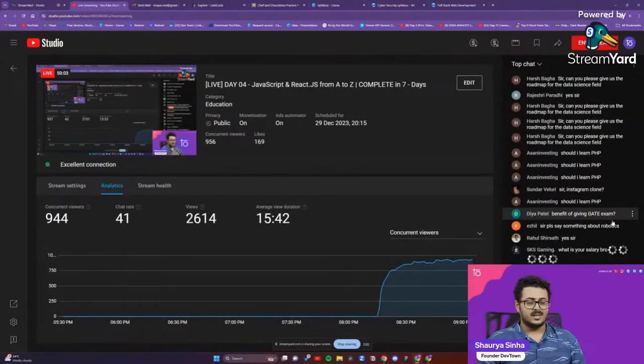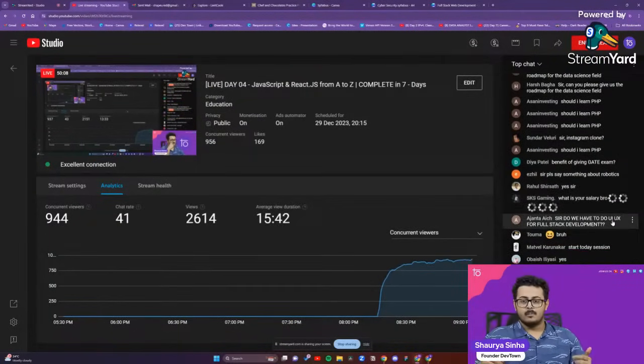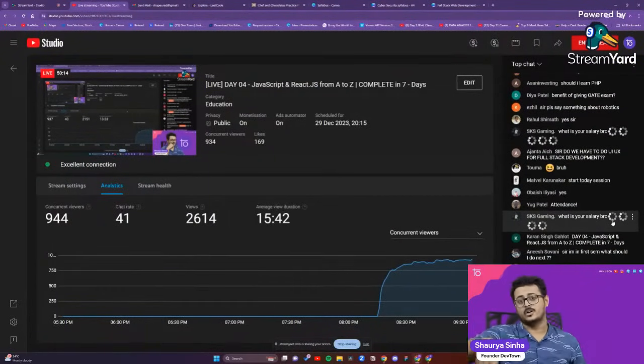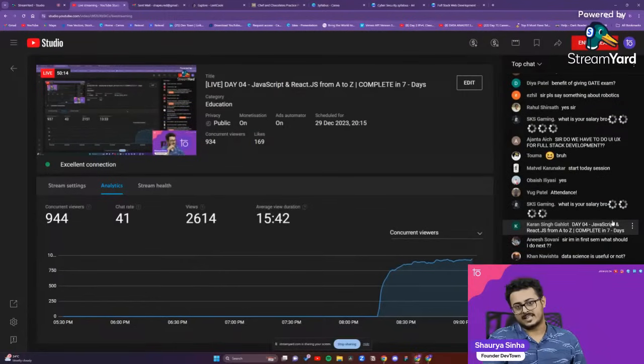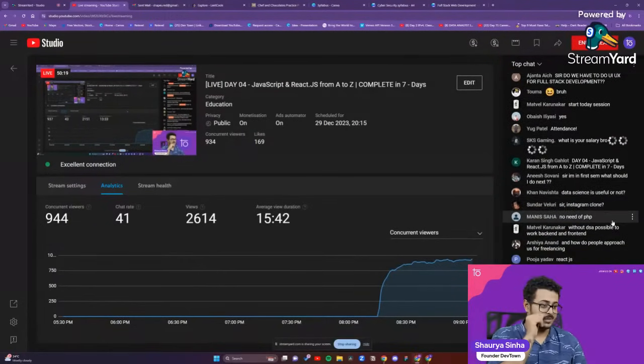What is the salary? I cannot say exactly what my salary is, but approximately, getting a Mercedes Benz E Class on road in Bangalore is my salary. It's my CTC itself. So that I can say at any point of time.